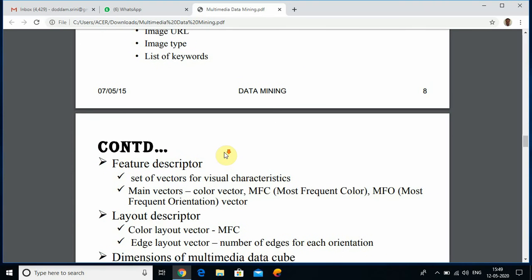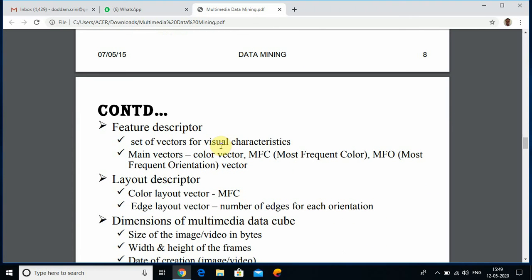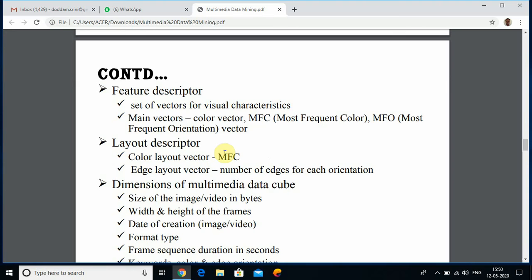The feature descriptor is a set of vectors for visual characteristics: color vector, MFC (most frequent color), and MFO (most frequent orientation) vectors. The layout descriptor includes the color layout vector (MFC) and the edge layout vector, the number of edges for each orientation.